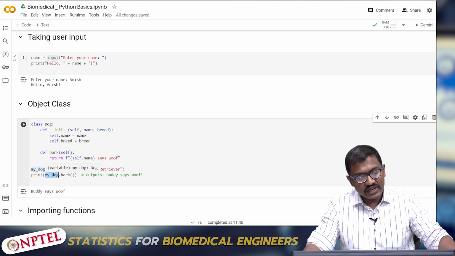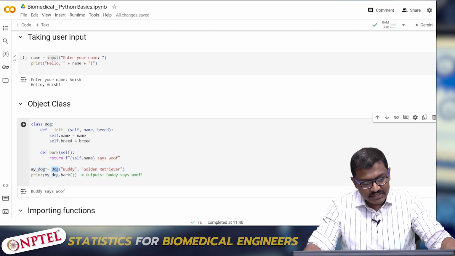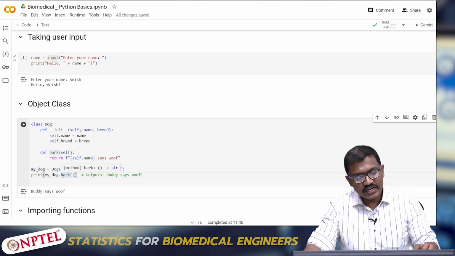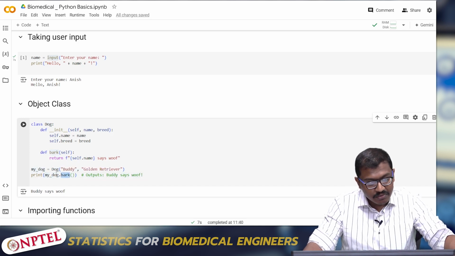Here I have already declared a variable called my_dog, which calls the class, and then I call bark. So I'm calling the main class Dog, and then calling the sub function inside the class, that is bark. my_dog.bark() will return the name, that is, Buddy says woof. So when you print it, it will say Buddy says woof. Hope you have understood it.